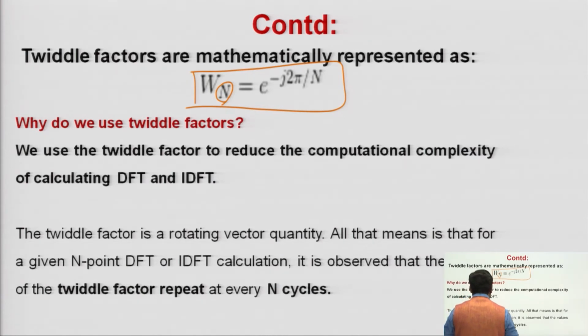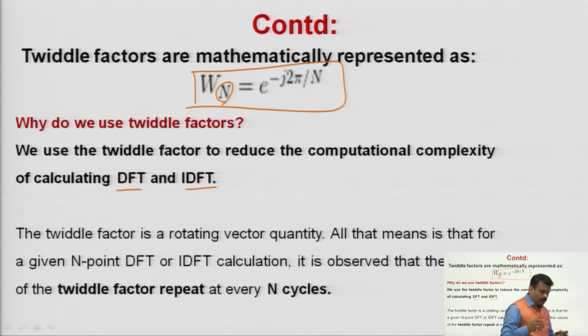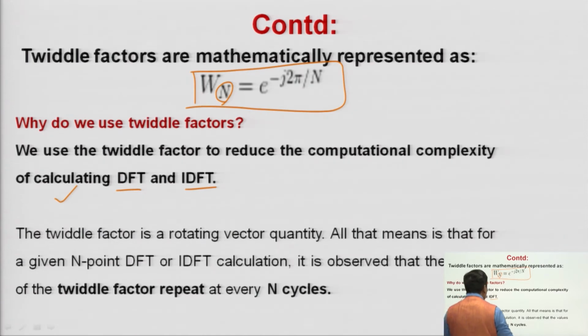Why do we use Twiddle factors? We use the Twiddle factor to reduce the computational complexity of calculating DFT and IDFT. So, some calculation and computation complexity are there in DFT and IDFT. For reducing this, you are associating this constant Twiddle factor in your FFT algorithms. Okay. That is why you are using this one. The Twiddle factor is a rotating vector quantity. All that means is that for a given N point DFT or IDFT calculation, it is observed that the values of the Twiddle factor repeat at every N cycle.